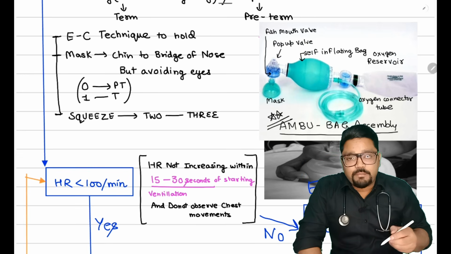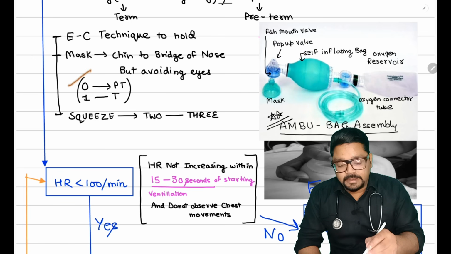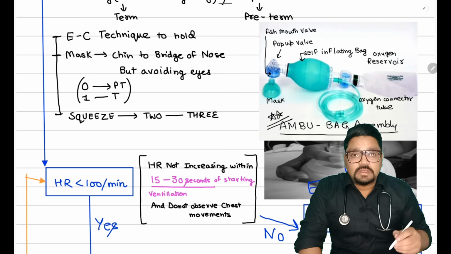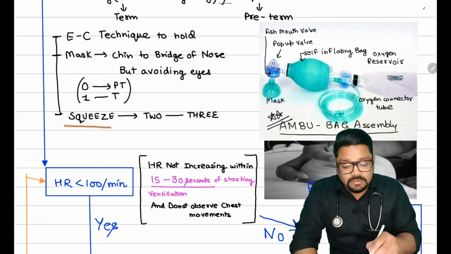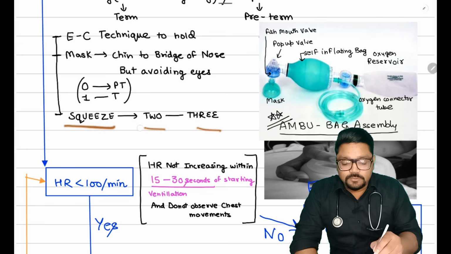Okay, so the mask has two sizes: 0 we use for preterm, 1 we use for term. And what is the sequence of giving ventilation? It is squeeze, 2, 3; squeeze, 2, 3.